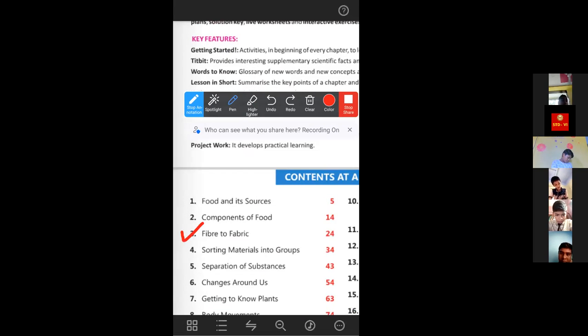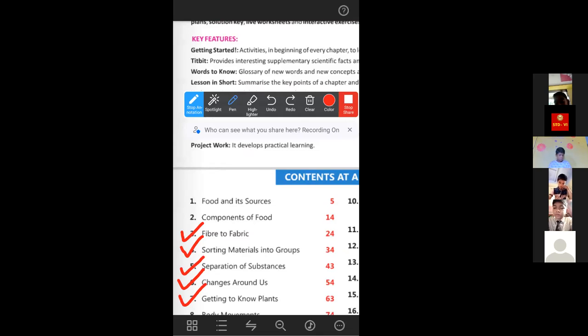Chapter 3, that is fiber to fabric. 4, that is sorting materials into groups. 5, that is separation of substances. 6, that is changes around us. And 7, getting to know plants.